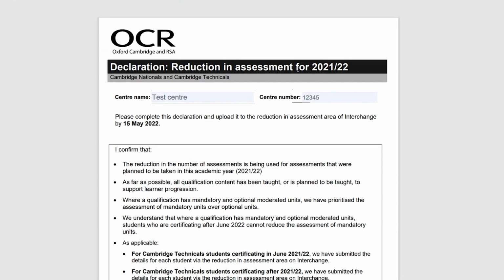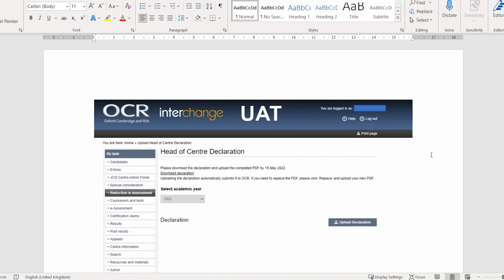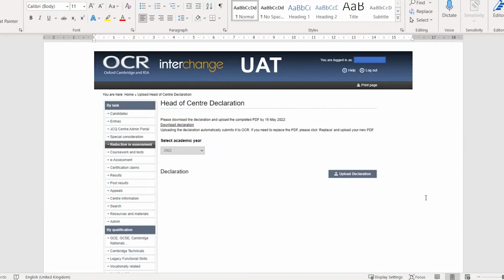Now for this video, we are using a test site, so we cannot show you live data. So we are just showing some screenshots of how the pages will appear on your systems. And this is just showing you a view of what that form will look like. So whichever way you have completed the form, please make sure that you have then saved it in your documents area on your device.